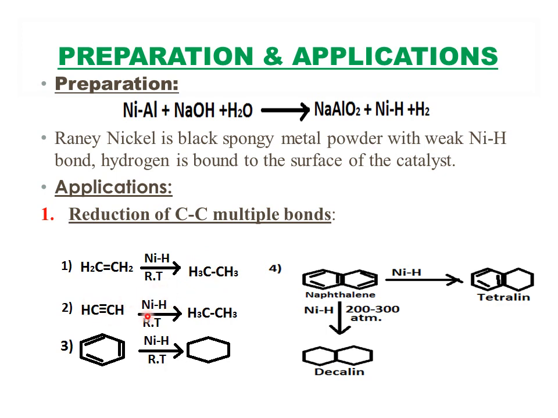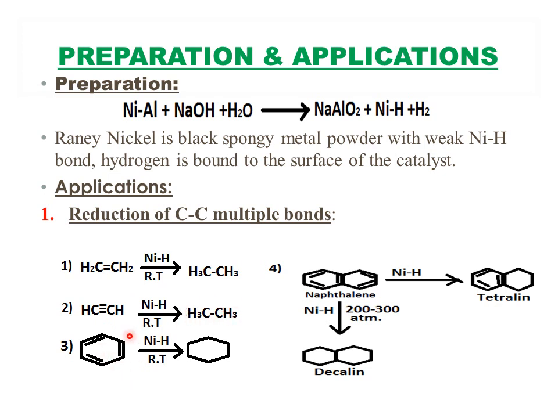If you treat it with Raney nickel at room temperature, two bonds are getting reduced by the addition of 4 hydrogen atoms. One bond gets reduced by the addition of 2 hydrogen atoms, and one more bond gets reduced by the addition of 2 more hydrogen atoms, and you again result in an alkane.